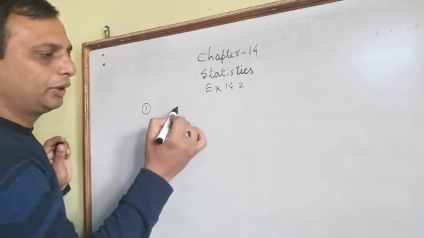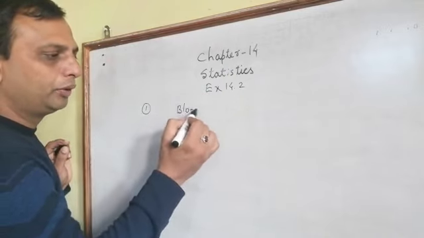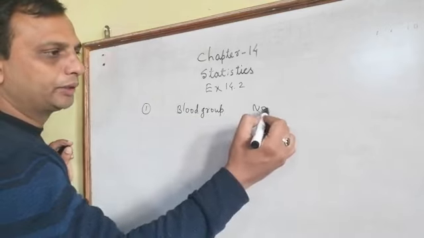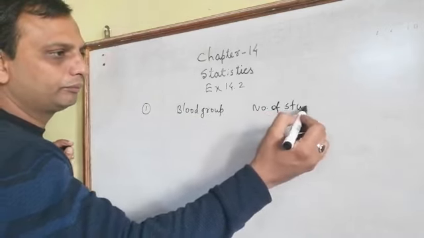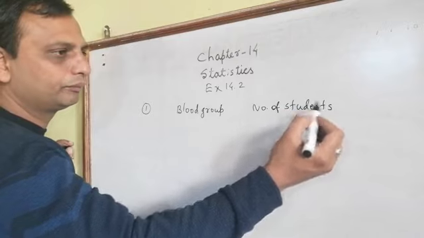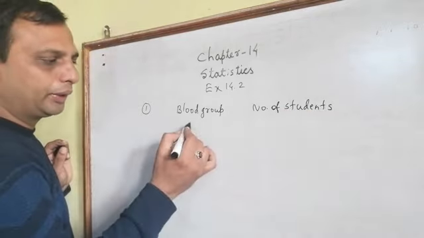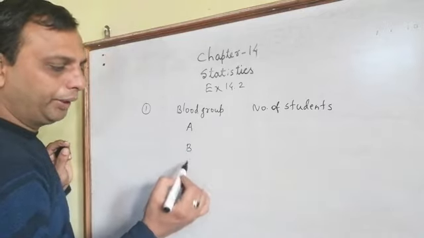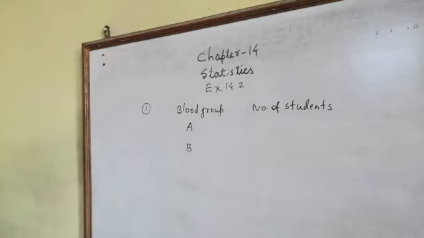Here we write the blood group, and here we write the number of students. The blood groups are A, B, O and AB.